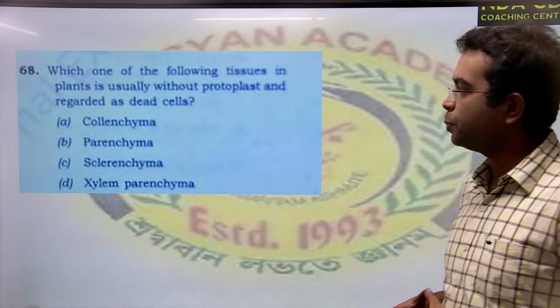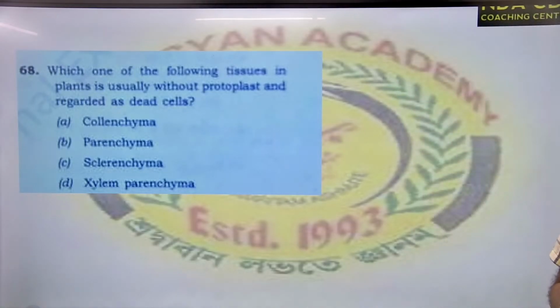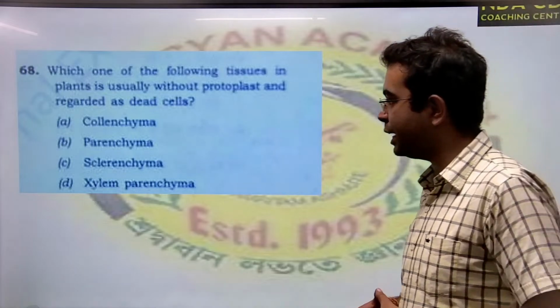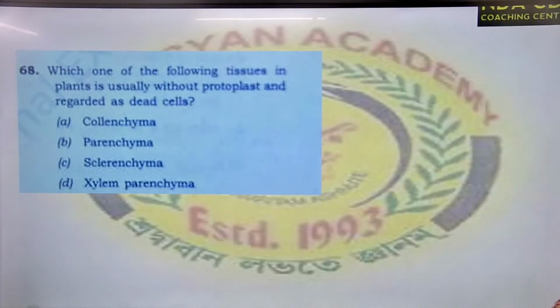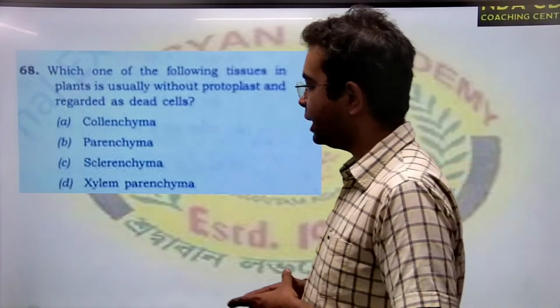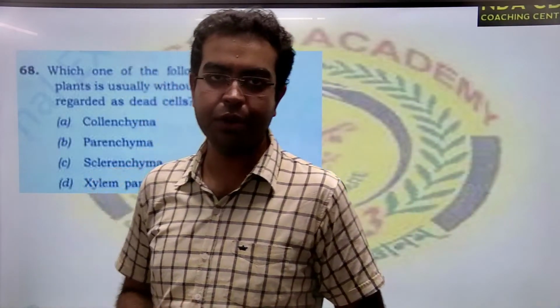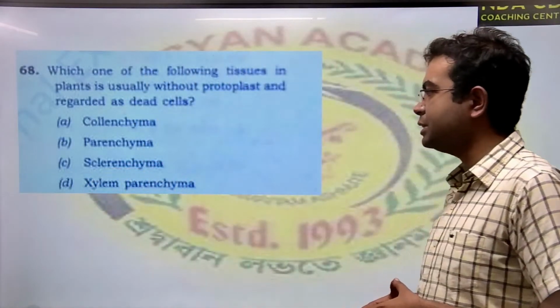If using without proper class, then is regarded as dead. We have four options: colon time, parent time, silent time, and silent parent. Now here the correct option is silent time. Why? Because it does not have a protoplasm, and they are also known as dead.